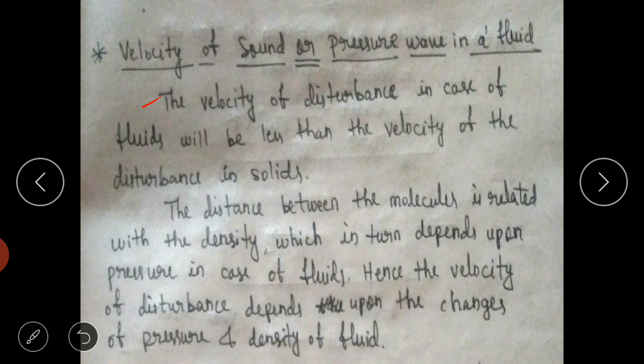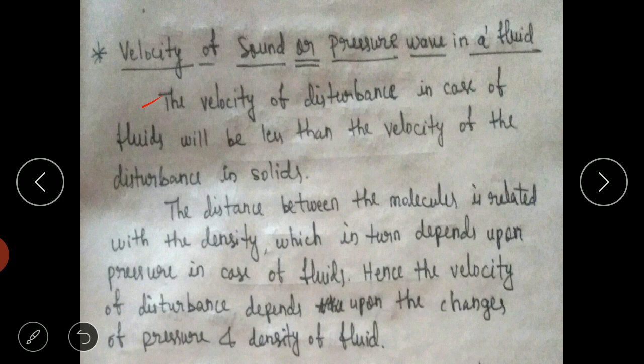This is because in solids at the molecular level the atoms are very close to each other, so the disturbance will move very rapidly. In liquids, as the molecules or atoms are at a distance apart from each other, the disturbance will be transferred a little late. It takes some time.